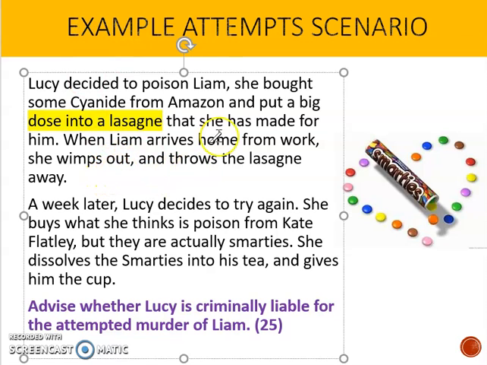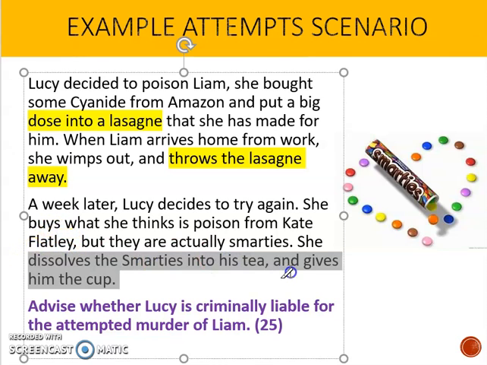Oh, she throws the lasagna away. So at that point, I would be highlighting that. And then my next issue, it's a week later, she's trying again, and she dissolves Smarties into his tea, and this time she's given him the cup. So they're my two issues. And always deal with them one by one.